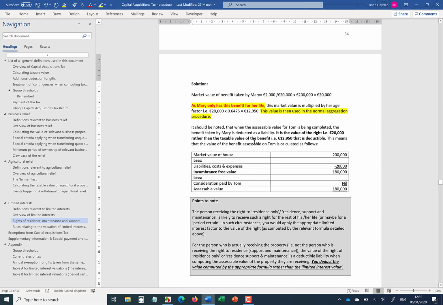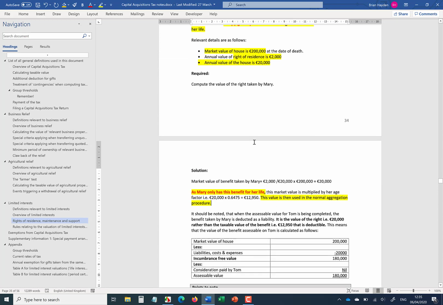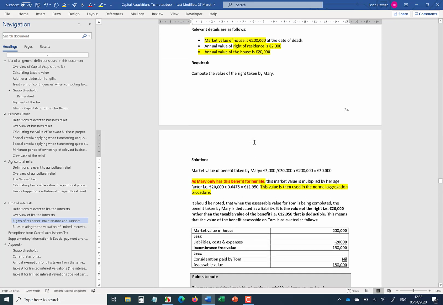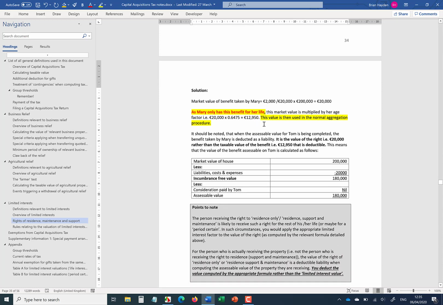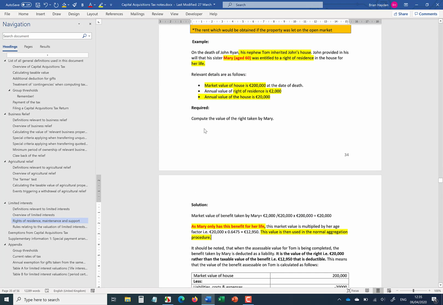Okay, so depending on the relationship, it could be a group C relationship perhaps, and that would go through the aggregation process for Mary. Now, a significant point to be aware of is that we've also got Tom in this question inheriting the house. The house is worth 200,000, but Tom is obliged to allow Mary to stay in the house.